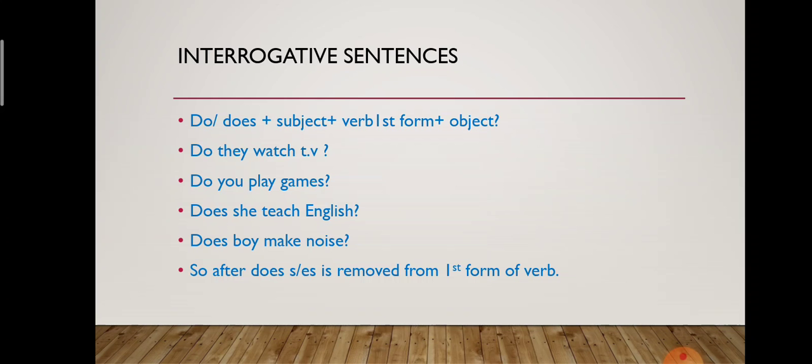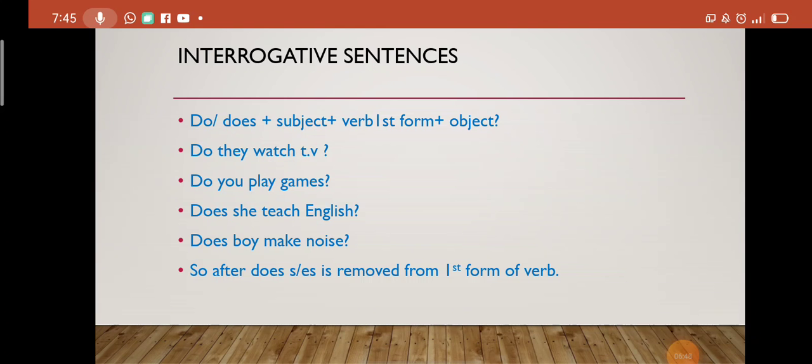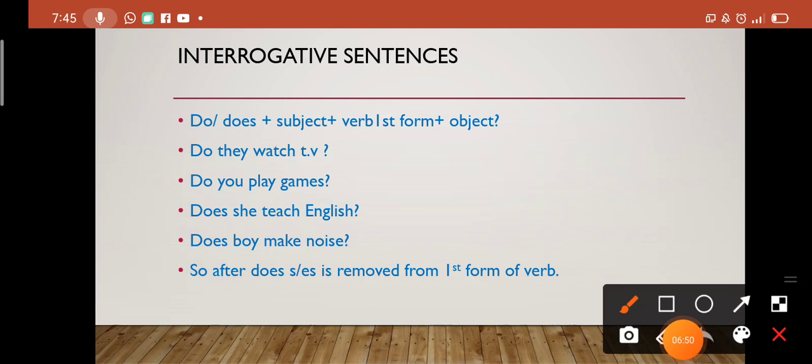Examples are: Do they watch TV? Question mark. Do you play games? So look at the subject. If your subject is plural like they, if your subject is you or I, then you have to add do before it. Do they watch TV? Do you play games?